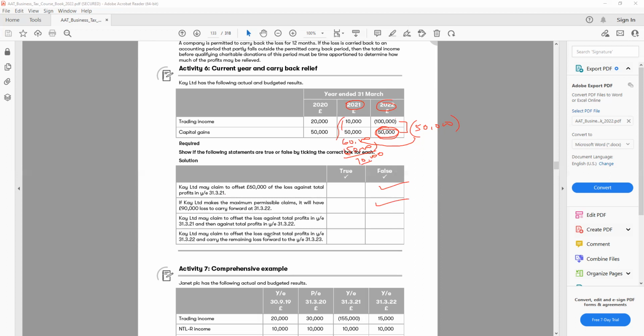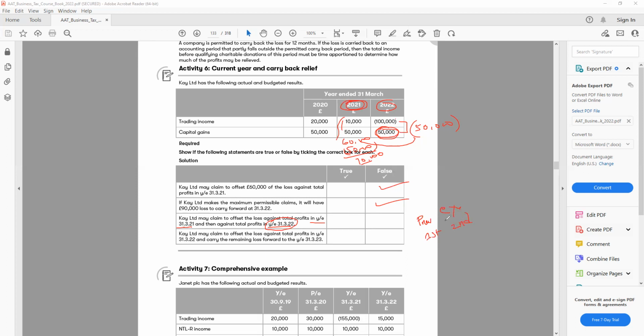The next one is also false. K Limited may claim to offset the loss against the total profit in the year ending 31st March 2021 and then against the total profit for 2022. We cannot do that. They are saying I can claim from the previous year first and the current year second.